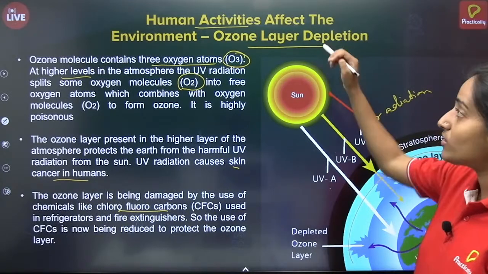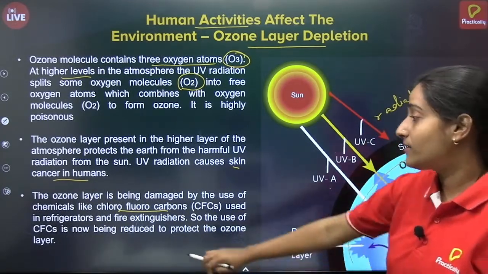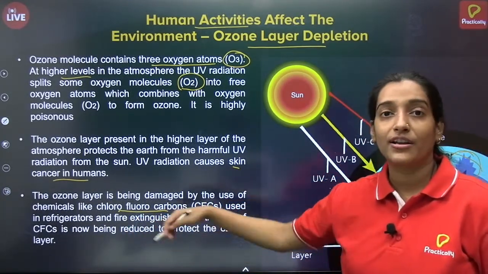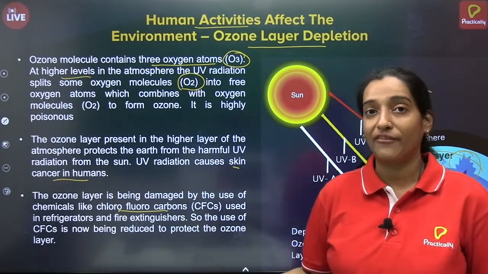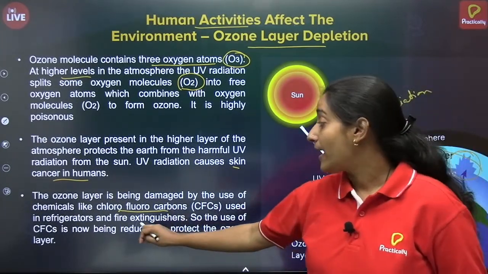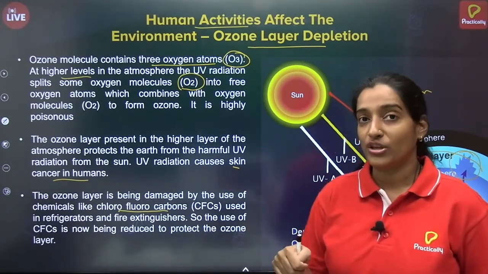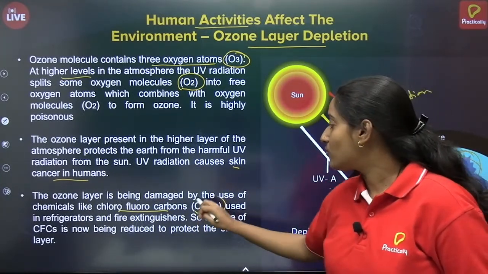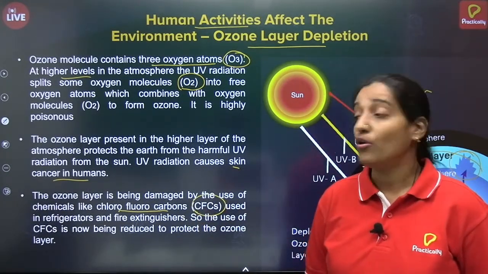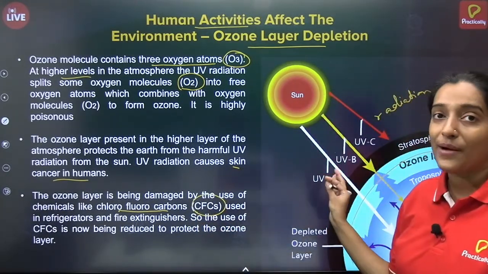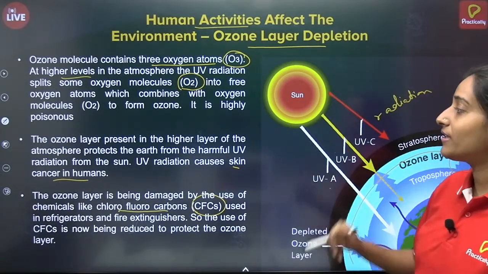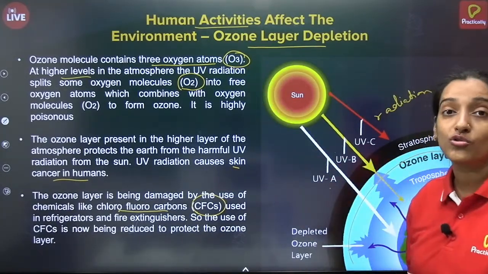This is how human activity had an effect. Refrigeration is a process we utilize on a daily basis. We all have refrigerators in our home, and fire extinguishers are required because if there is a fire, we need to extinguish it. But if chlorofluorocarbon is utilized in excess, it will harm the environment. So this is the effect of human activities on the ozone layer.